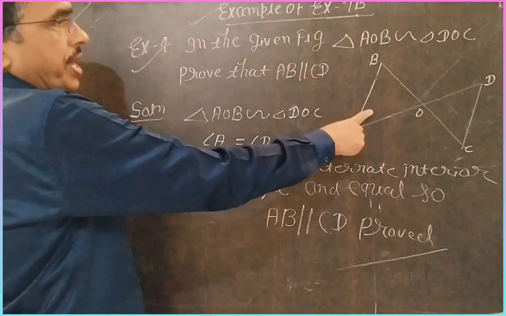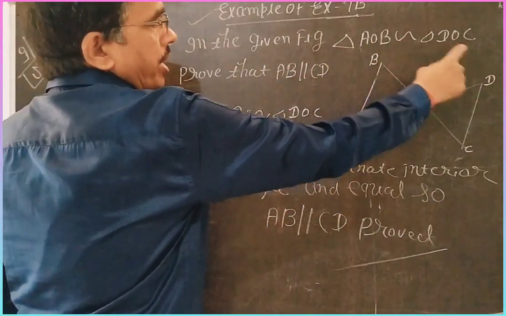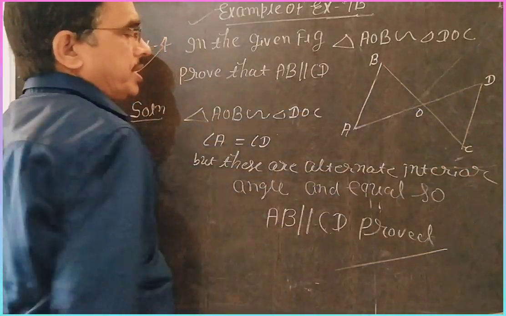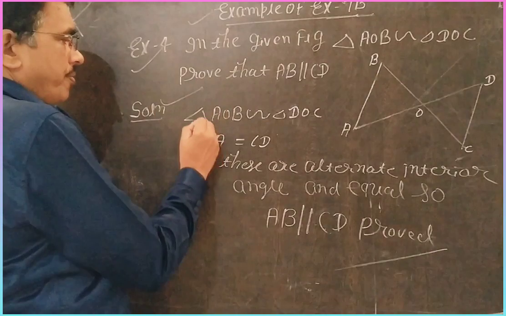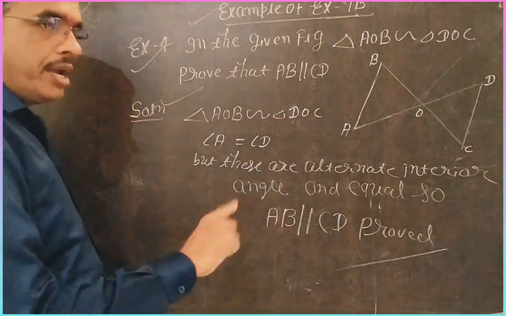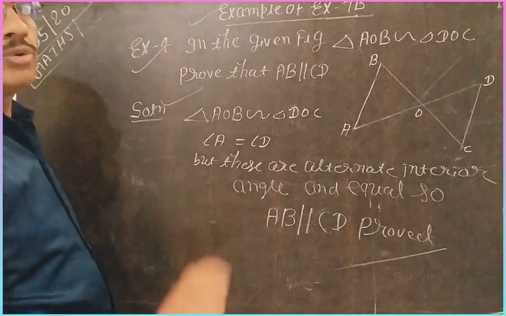Now see example 4. In the given figure, triangle AOB is similar to triangle DOC. Then prove that AB is parallel to DC. So dear students, first we write triangle AOB similar to triangle DOC. Again I suggest you, if triangles are given similar, then there are two things here.